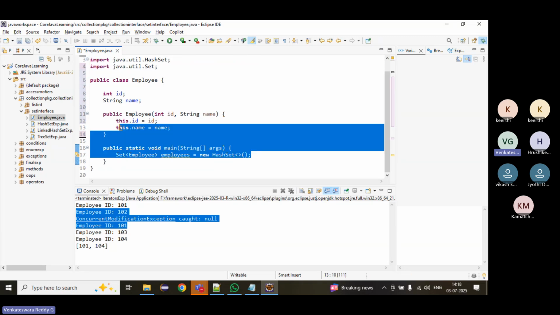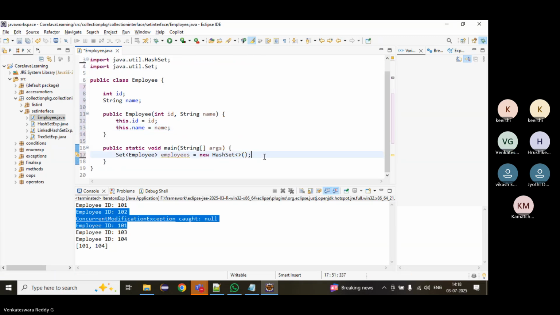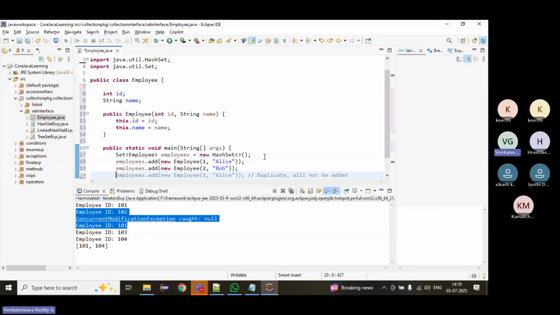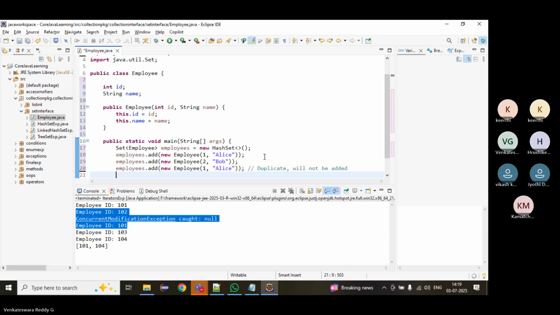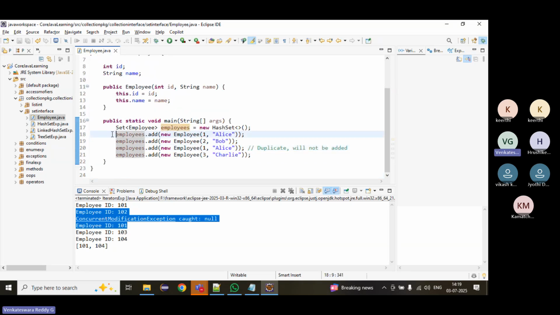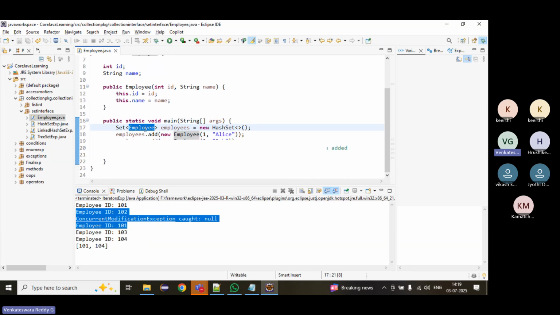Now in the main method we create a set of employees. Now I'm adding some employees: employees.add(new Employee), adding multiple employees. Here I have added duplicate elements. In interviews they will ask about using a custom object. This is our own employee object, not a Java type like String or Integer, Byte, Short.